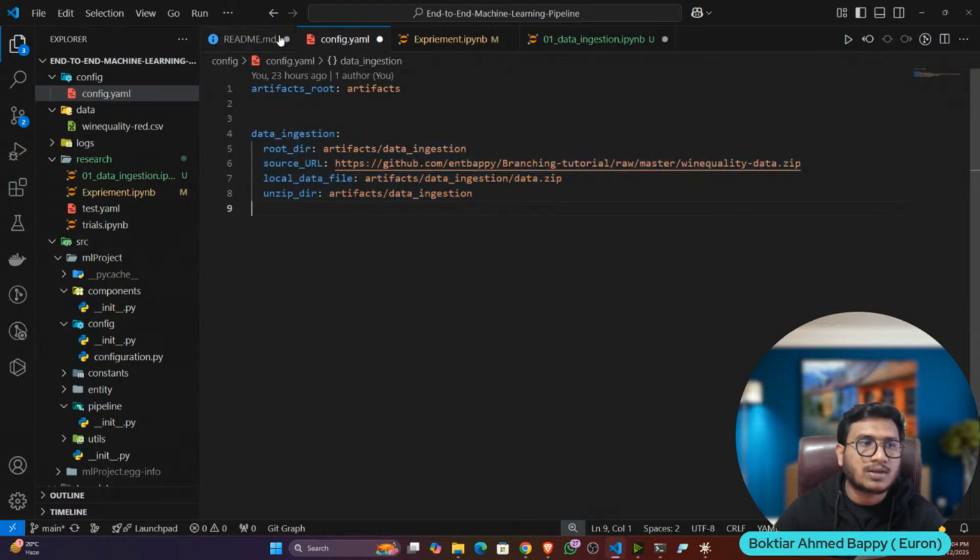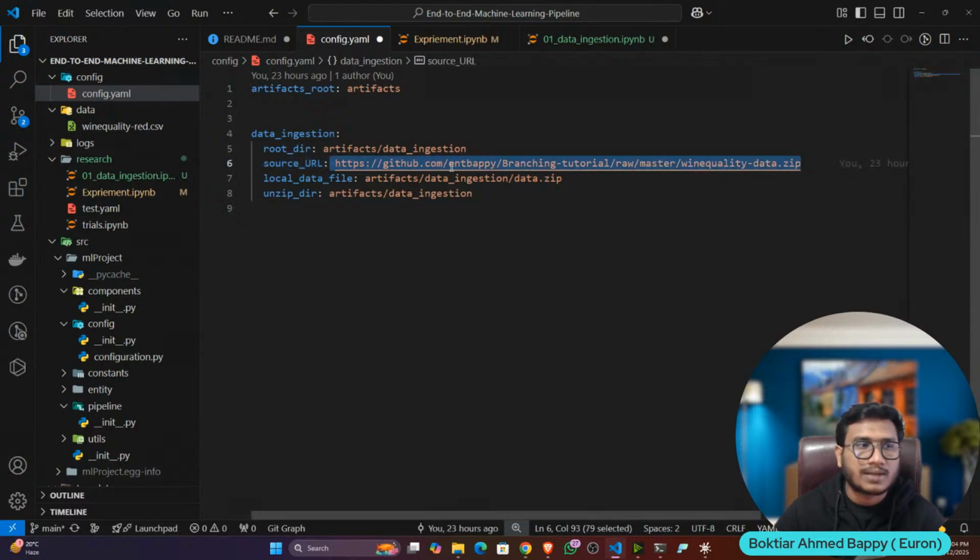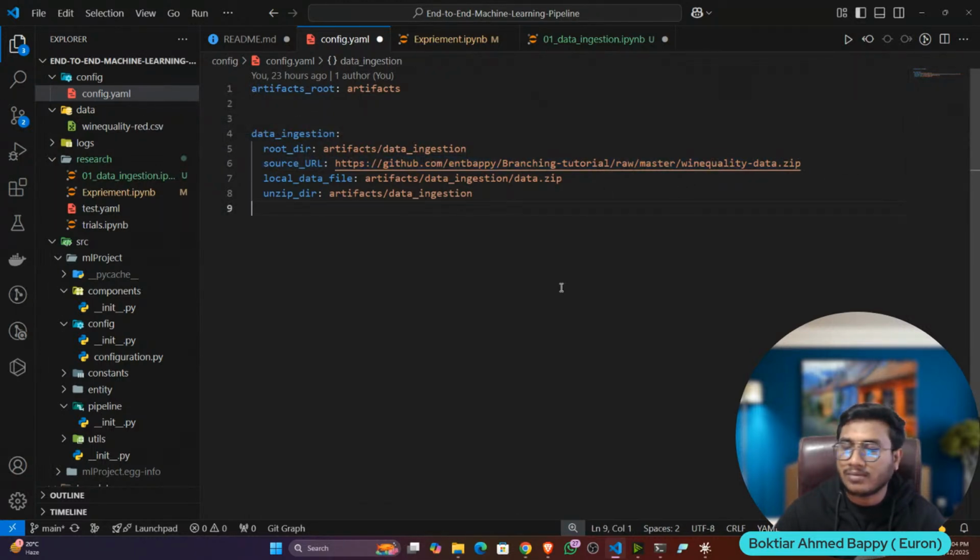Now, this path you can also hard code inside the component. But instead of hard coding, I'm writing it inside the config.yaml file. Let's say later on I want to change anything, for example this URL. I will open config.yaml and only change it here, and the rest of the code will automatically update. I don't need to open the code and manually update everywhere. This is called code modularity.